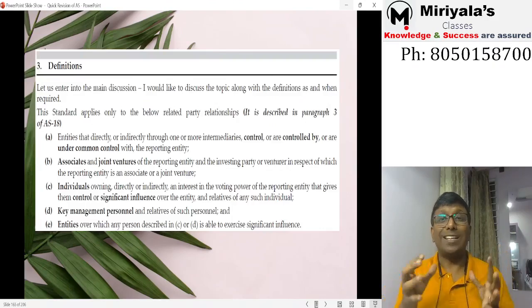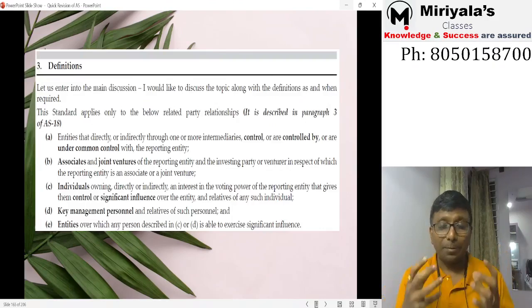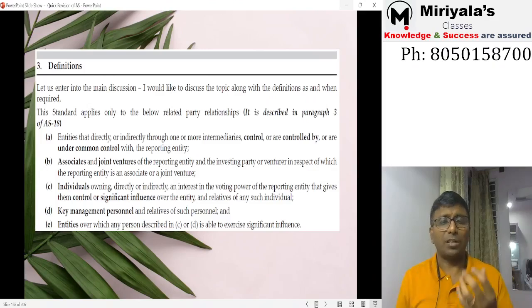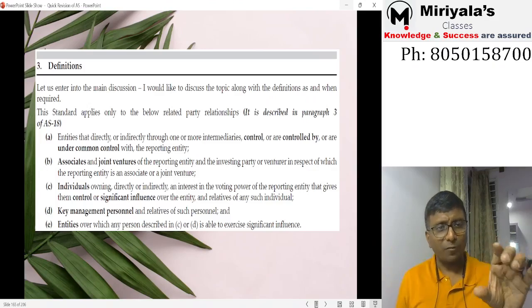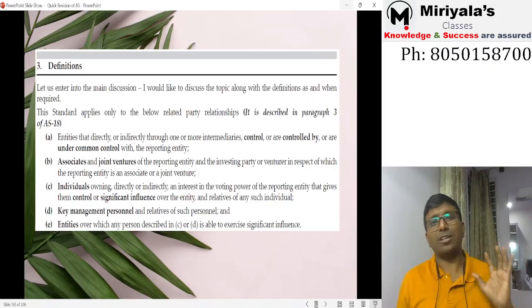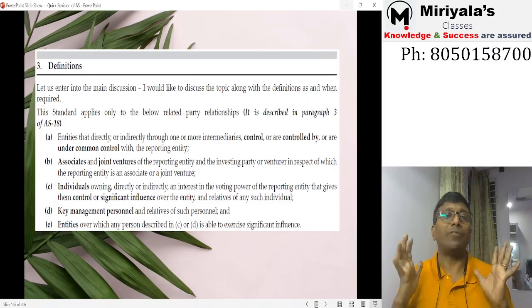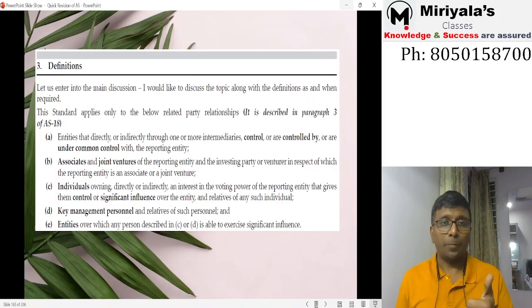Right. So what is a related party transaction? Who is a related party first? In this standard, the important points are who is related and what is supposed to be disclosed with these related parties. The first and crucial part: if you remember these 5 points correctly in the standard, you would remember almost everything in the standard. First one, what is that?